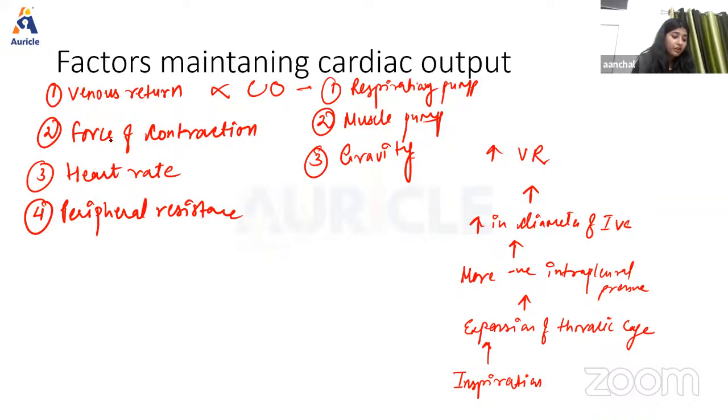Now next we have force of contraction, right? Force of contraction is again directly proportional to cardiac output. That is provided by the Frank-Starling law also, that the force of contraction of the heart is directly proportional to cardiac output. So whenever the force of contraction increases, cardiac output is also going to increase. Also, this force of contraction depends upon two factors, that is preload and afterload. So what is preload?